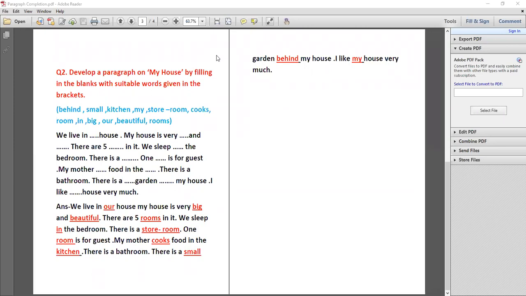Now you notice how we complete the paragraph completion. How did we complete the paragraph? The main point is that this question on paragraph completion is asked in your examination. In this question some words are given in brackets, and some blank spaces are left in the paragraph. These blank spaces are to be filled by choosing suitable words from the words given in the bracket. Student, I hope you have understood the paragraph completion. So today we covered two topics: a sentence based on a given picture, and paragraph completion.